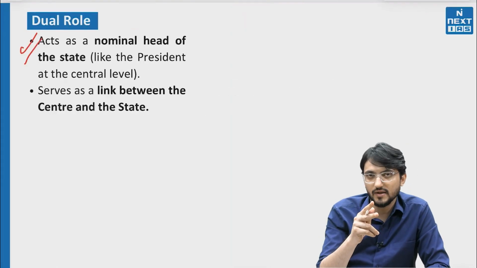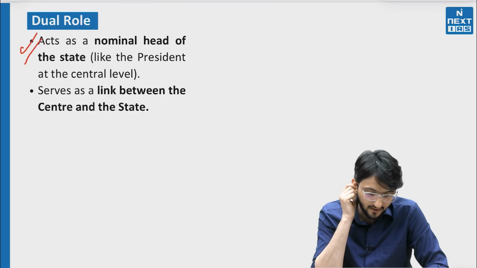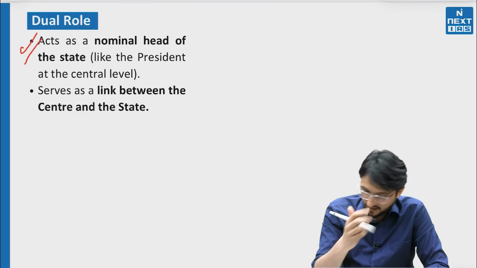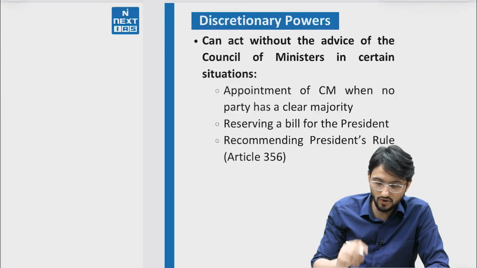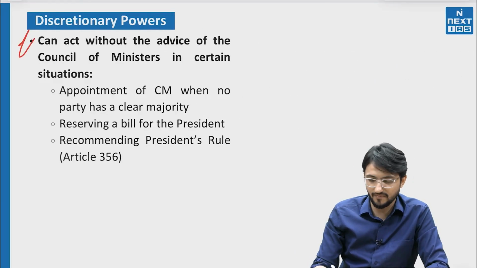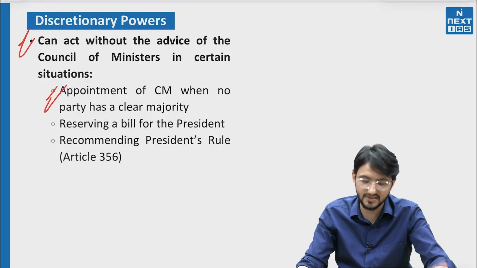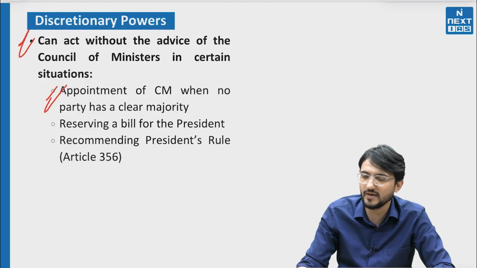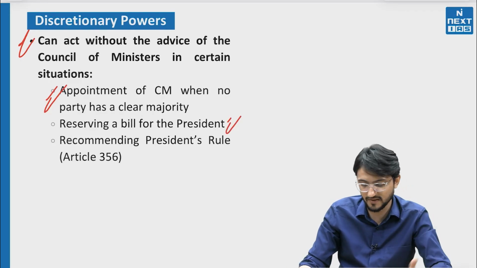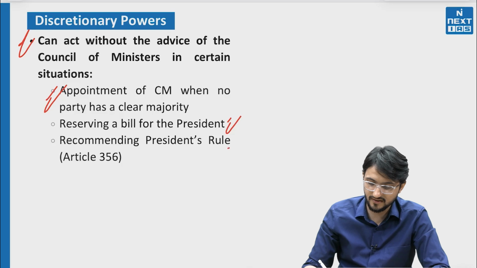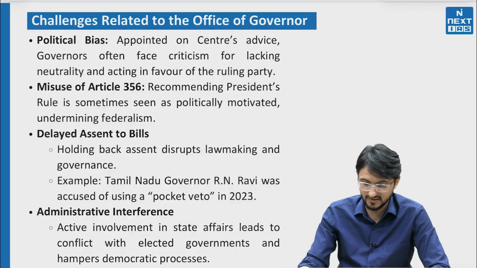They have a dual role: they act as the nominal head of the state, just like president at the central level, and they act as a link between center and state. Then they have certain discretionary powers, like they can appoint a leading party's leader as chief minister when there is a hung assembly and nobody has a majority. Then they can also reserve bills for the recommendation of the president. And recommending presidential rule under Article 356 is also a discretionary power.